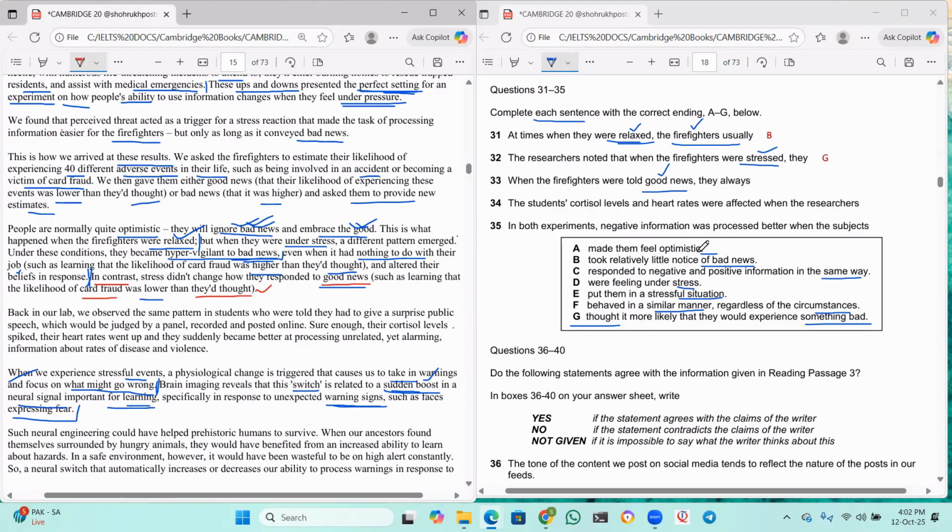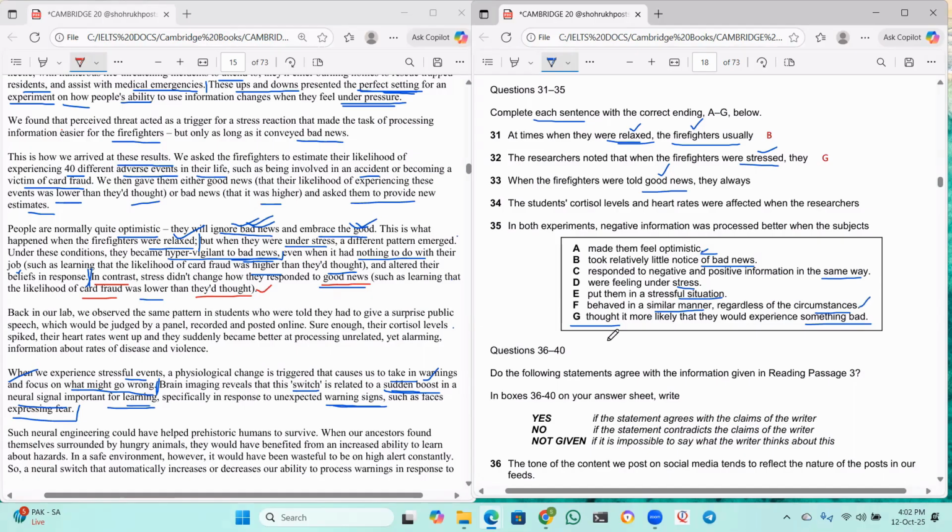Now, made them feel optimistic? No. Responded to negative and positive in the same way? No, sir. Feeling under stress? Put them in a stressful situation? Behaved in a similar manner regardless of the circumstances? Okay, yes.